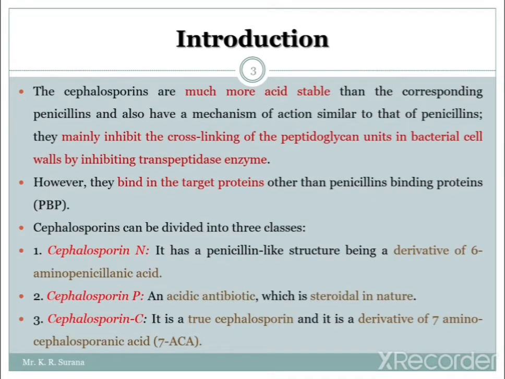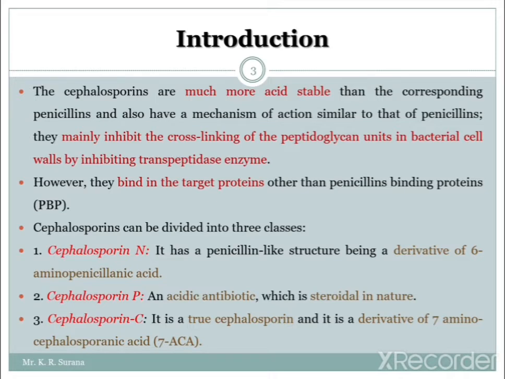Now today we have to move to some basics about the cephalosporins. We have already seen the difference between cephalosporin and penicillin. Again, some points have been given here from which we can differentiate cephalosporin and penicillin. Cephalosporins are much more acid stable than the corresponding penicillins. This is one more difference.